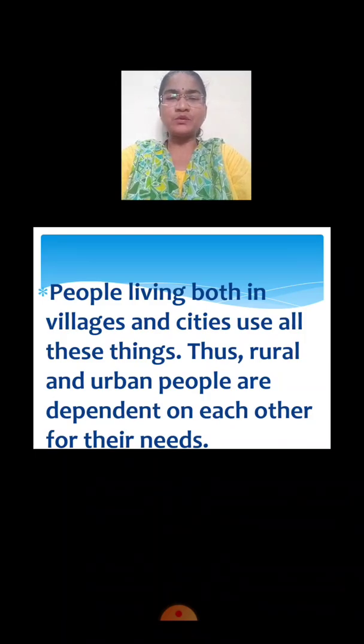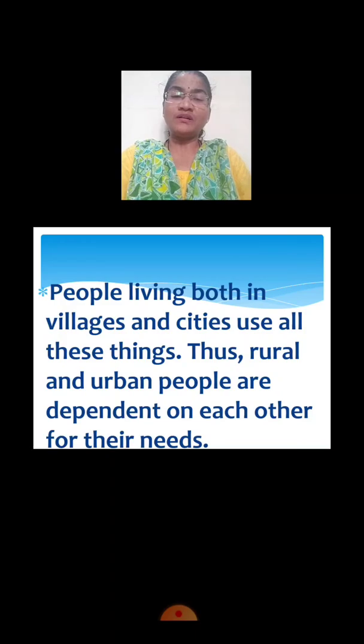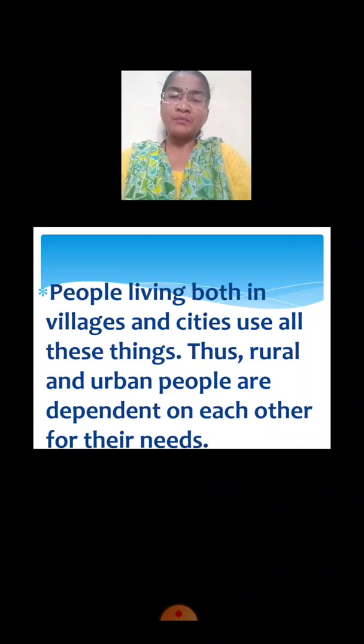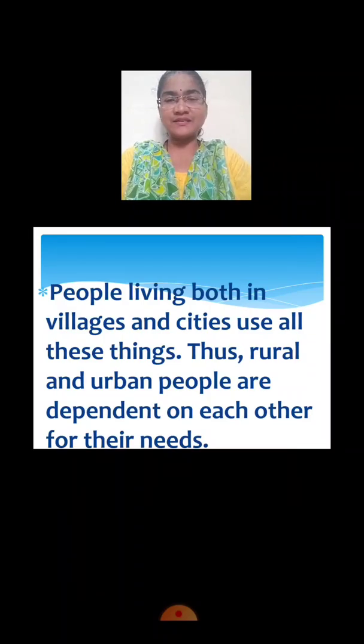Rural means the people who live in the villages or especially agricultural areas, and urban people means people who live in cities. So these people, rural and urban people, are dependent on each other for their needs. Clear, children? Because few items we get from villages and few items are prepared in the factories in the cities.